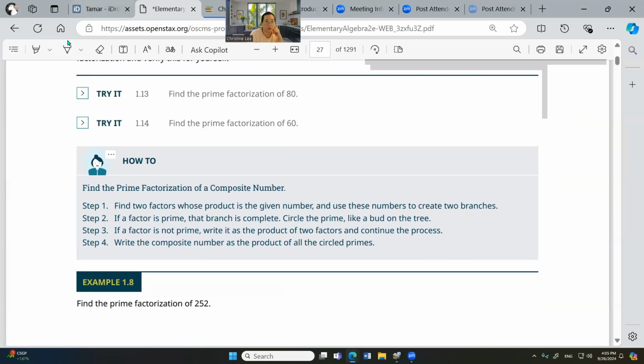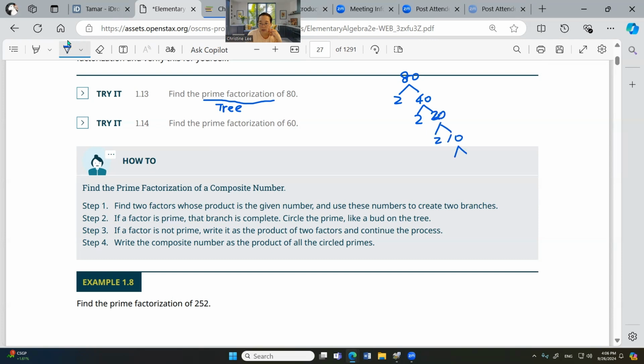So here we want to find the prime factorization. So that means tree. Okay, you draw a tree. 80 to 40. 2 is always easy. 2 times 20. 2 times 10. 2 times 5. Okay, no more.